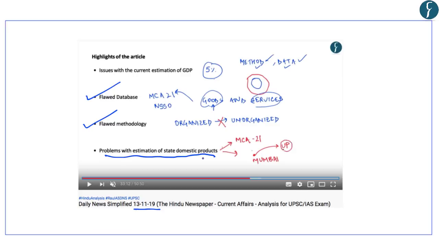However, in this article, let us try and understand the PLFS survey report which has been highlighted by the author, and also the Household Consumption Expenditure Survey report which has also been used by the author to support the argument that the GDP might be overestimated in India.